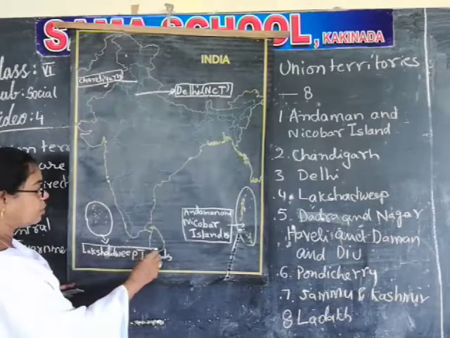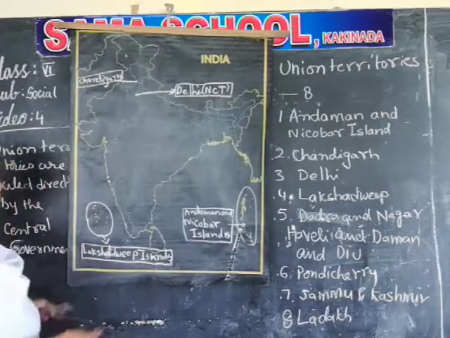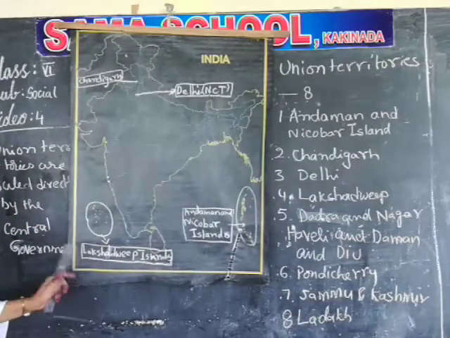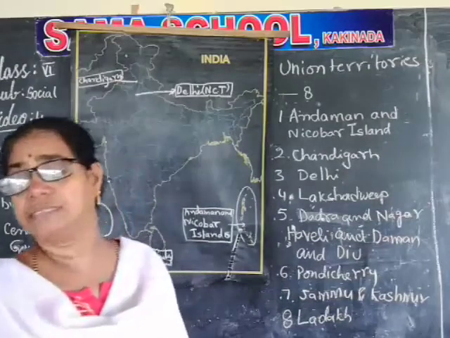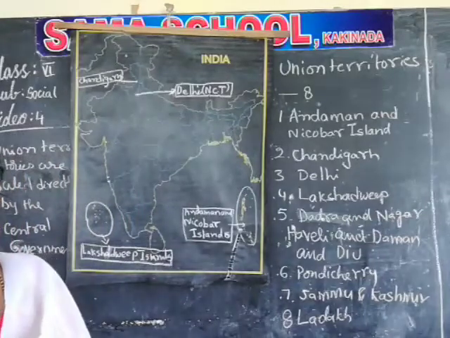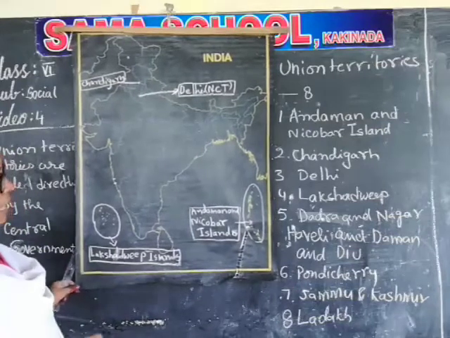For this also you have to draw a line, this box. Okay, Lakshadweep Islands. What is the capital of Lakshadweep Islands? Kavaratti. So here we can mark, Lakshadweep Islands, Kavaratti is the capital.